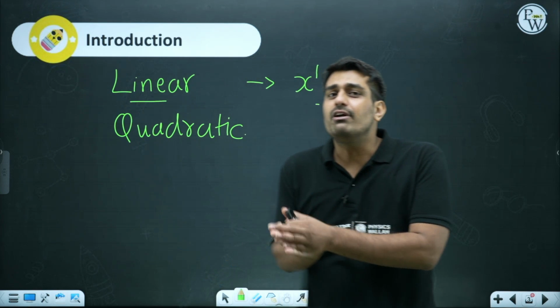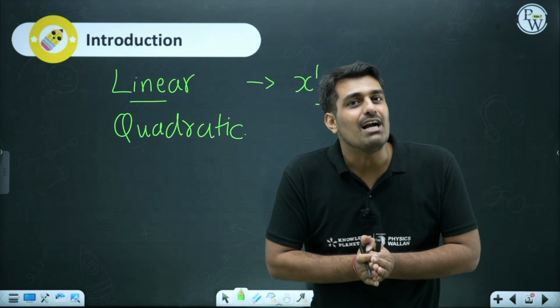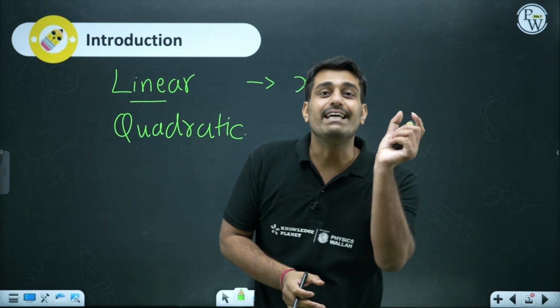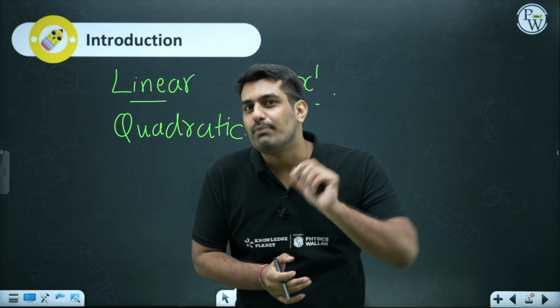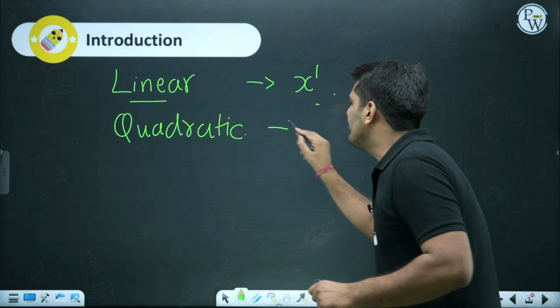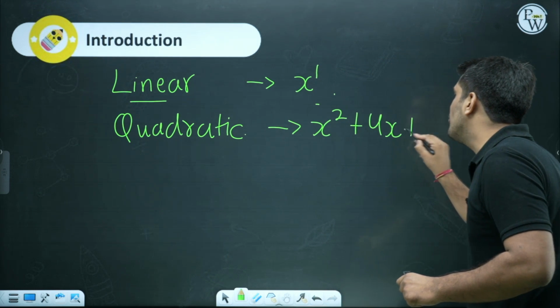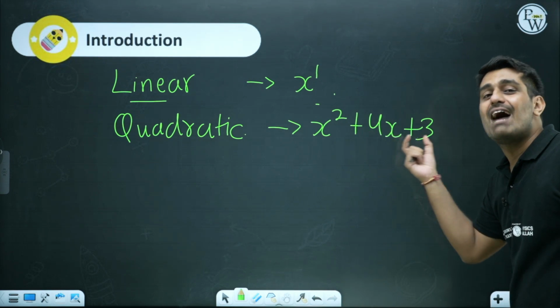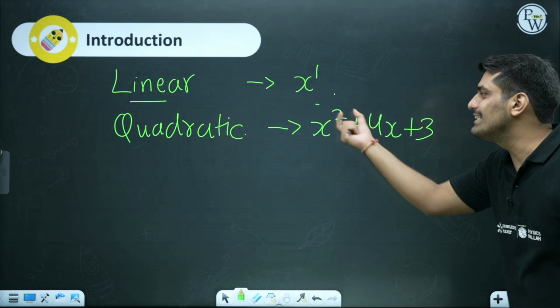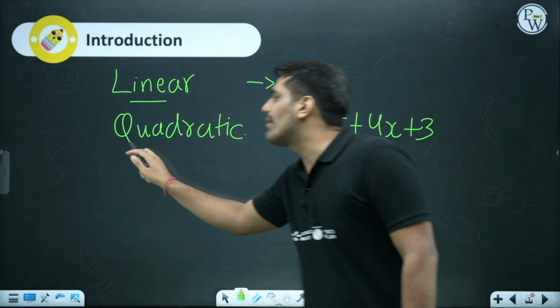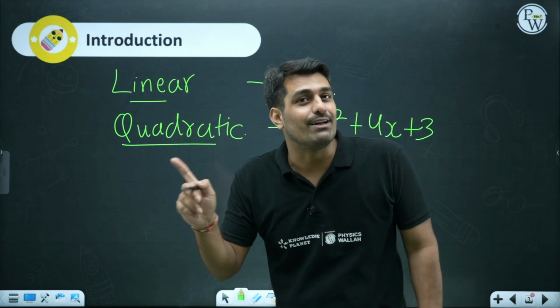Then, after we move on from the linear part, we come to the part where the degree or the power of x comes out to be 2. Equations of this form are pretty common. Over here, we have x and the highest power of x is 2, and hence they are called quadratic. There is a confusion. What confusion?